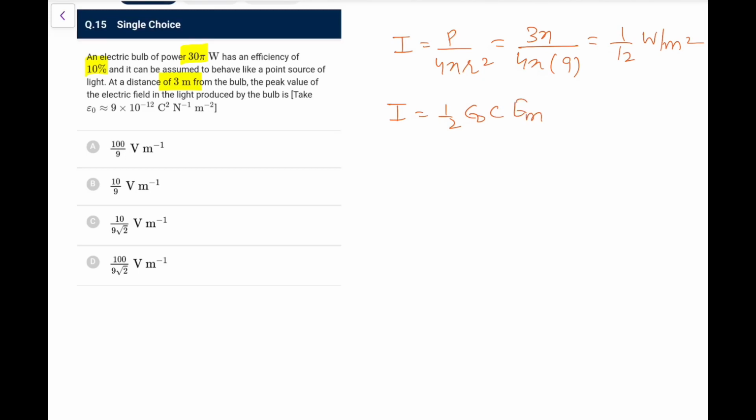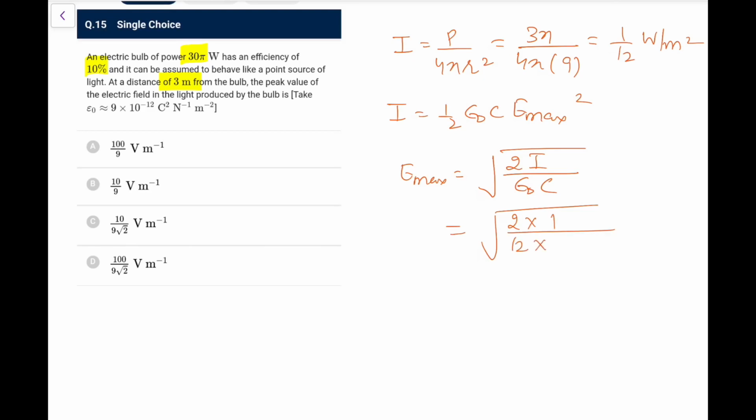So first of all, the effective intensity would be P upon 4 pi r square. The effective power is 10%, that is 3 pi upon 4 pi into 3 square, that is 9. So this is what we get, 1 by 12 watt per meter square. This is the intensity. Now this intensity is due to both electric and magnetic field. I directly write this intensity as half epsilon naught C E max square, from the result that we have. So directly E max, I can write as root of 2 I upon epsilon naught C.